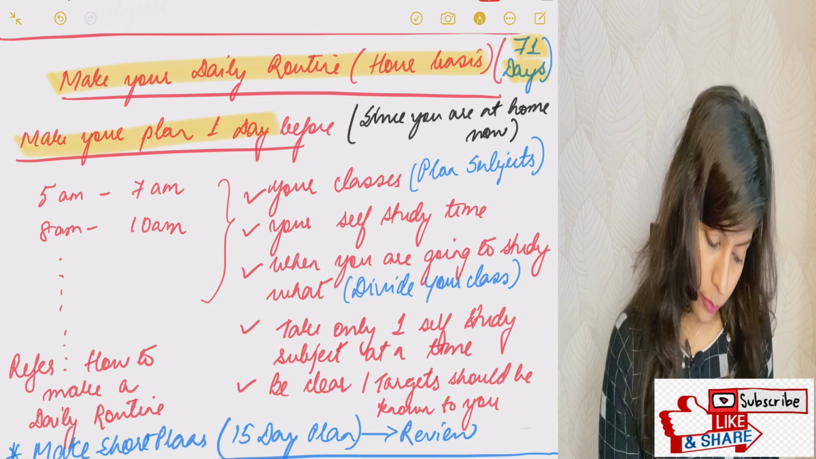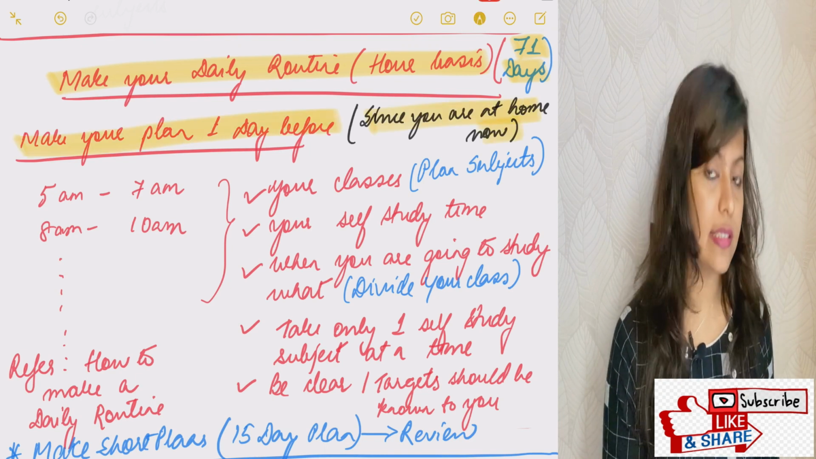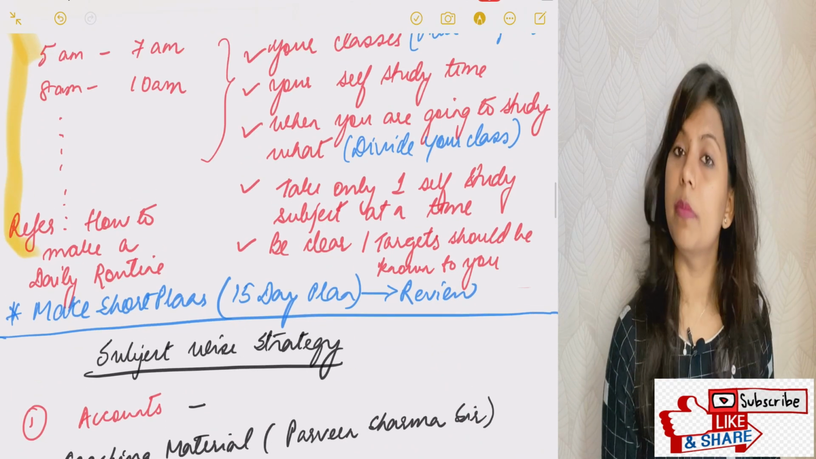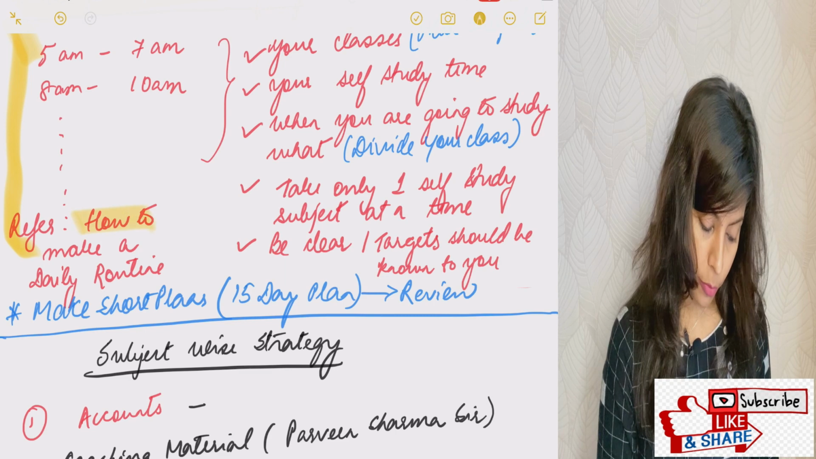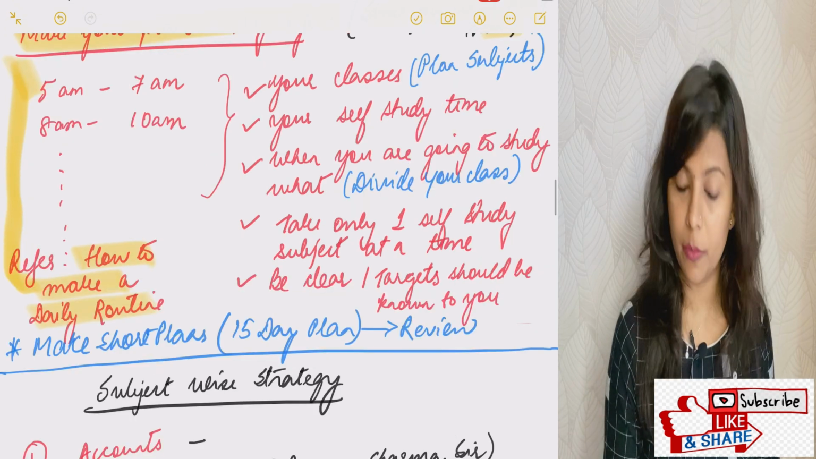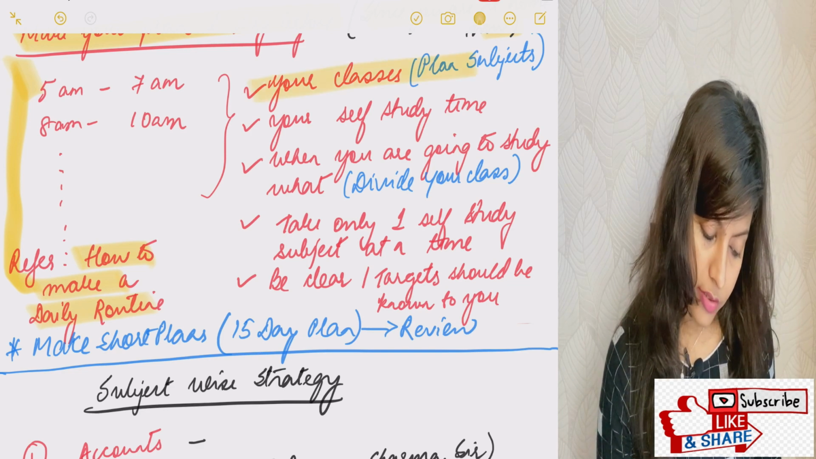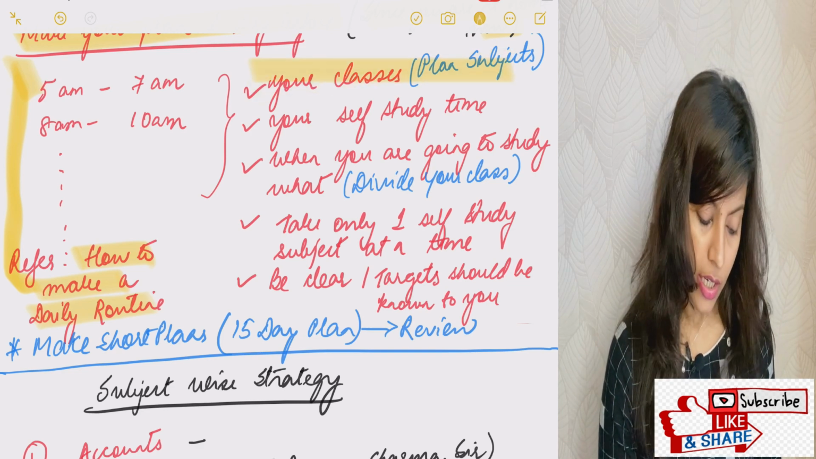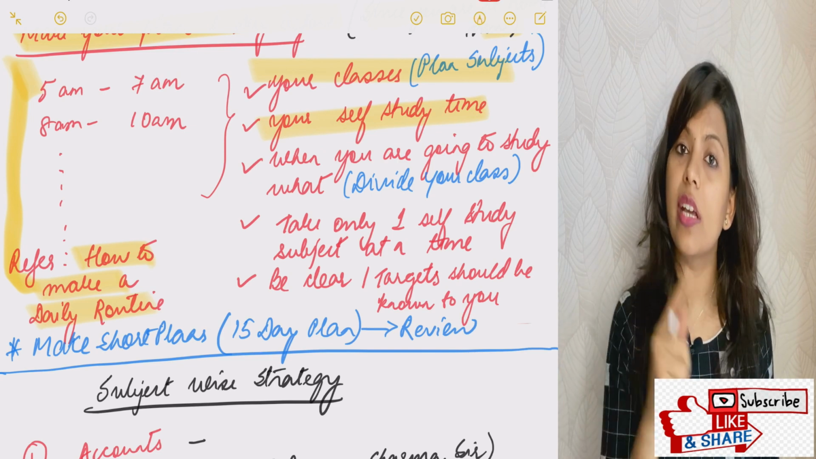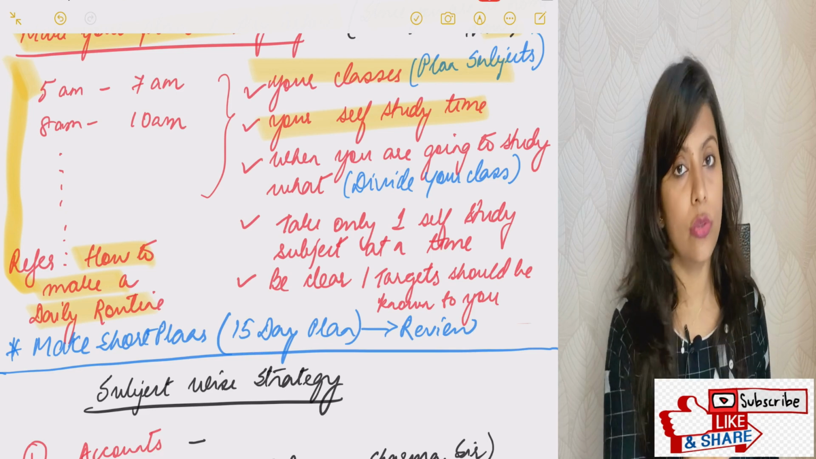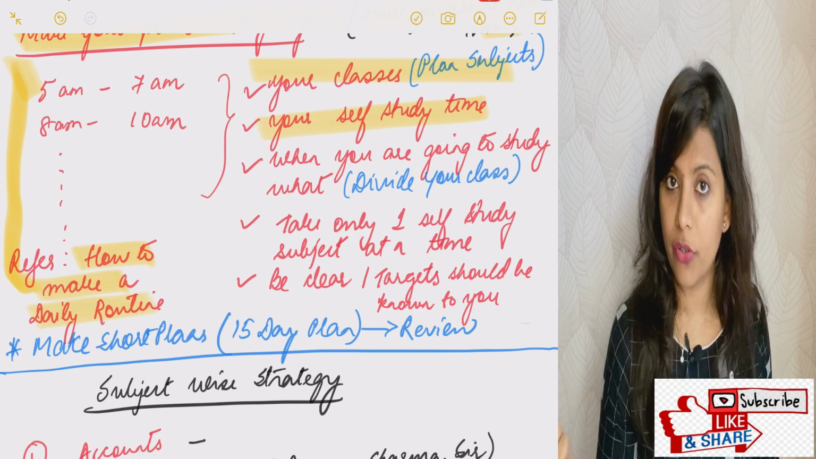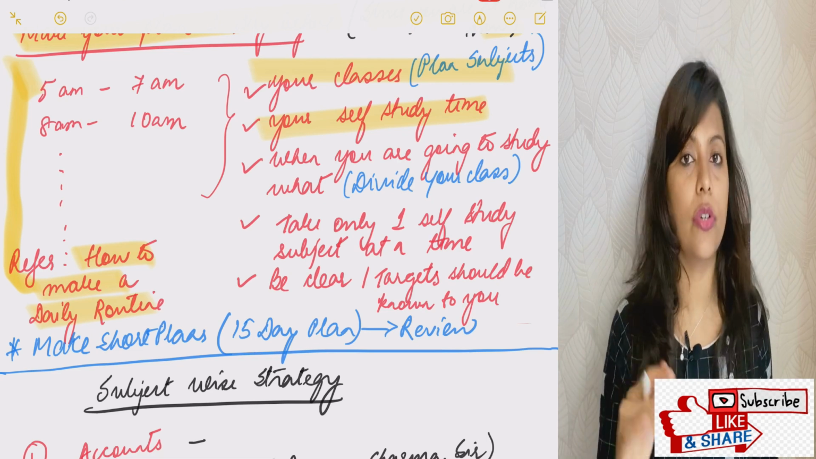Make your plan one day before. Since you are at home now, you can easily plan nicely. Everything should be planned on an hourly basis, as I said before. You can also refer to my video on how to make a daily routine of a CA student. That will help you to plan on an hourly basis. So plan your subjects, whatever classes you are going to take. Plan your self-study time as well. Before going to sleep, try to recollect everything you studied throughout the day. You have not many months left for your exams, so it's time you get serious for your exams.